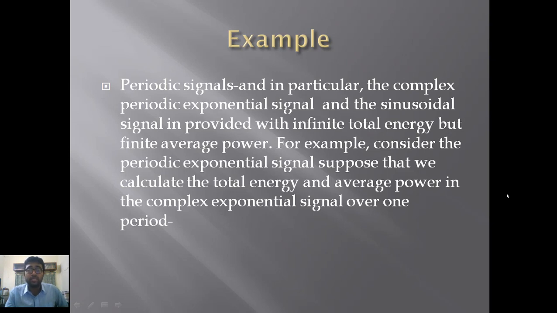For example, consider the periodic exponential signal. Suppose that we calculate the total energy and average power of the complex exponential signal over one period. We have discussed different kinds of exponential signals and sinusoidal signals earlier. Now we are going to calculate the energy and the power of those signals, and we'll conclude that a sinusoidal signal, or a discrete time or continuous time complex exponential signal, will have infinite total energy but finite average power. Let's check it out.